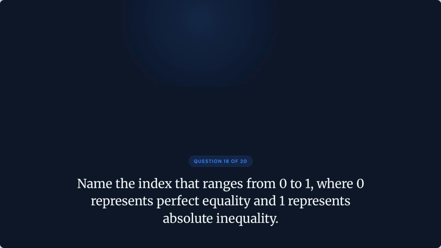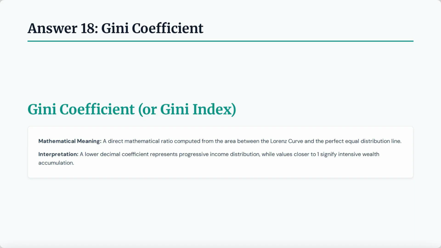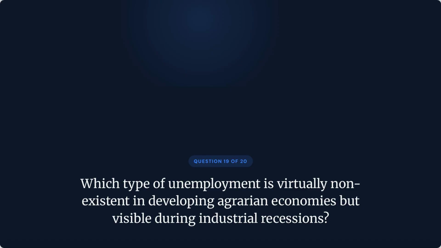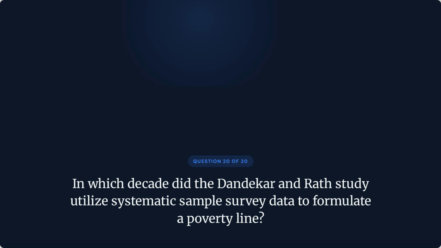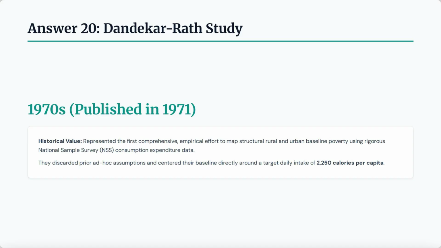Question 18. Name the index that ranges from 0 to 1, where 0 represents perfect equality and 1 represents absolute inequality. The correct answer is Gini coefficient. Question 19. Which type of unemployment is virtually non-existent in developing agrarian economies but visible during industrial recessions? The correct answer is cyclical joblessness. Question 20. In which decade did the Dandekar-Rath study utilize systematic sample survey data to formulate a poverty line? Correct answer is Dandekar-Rath study.